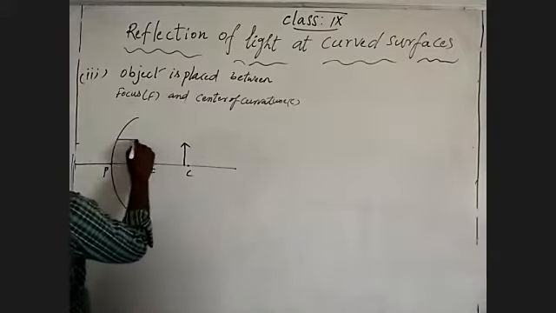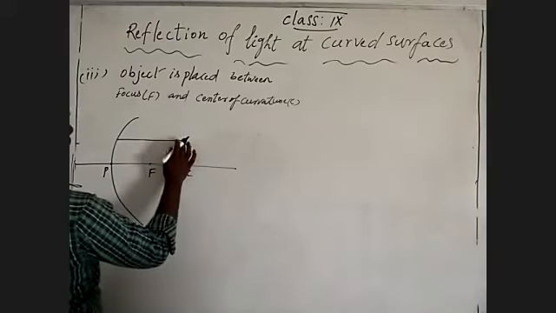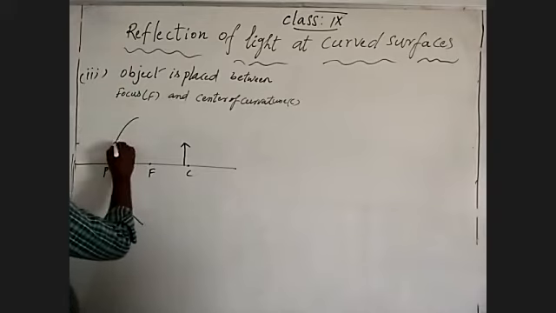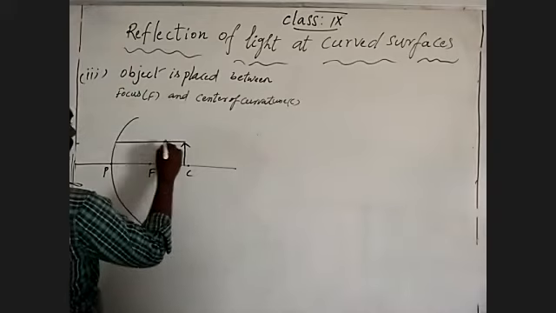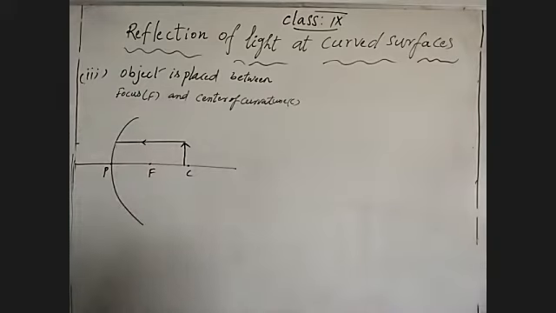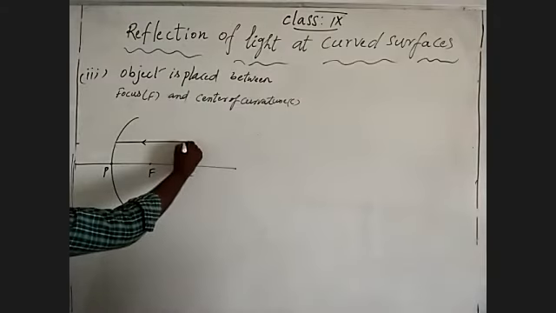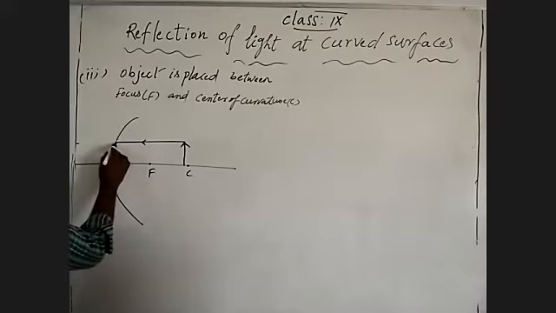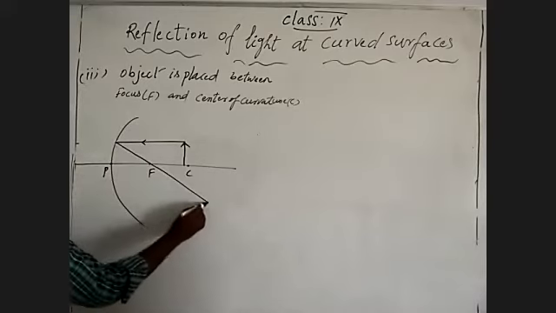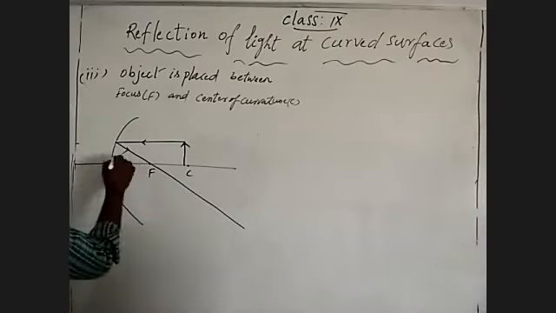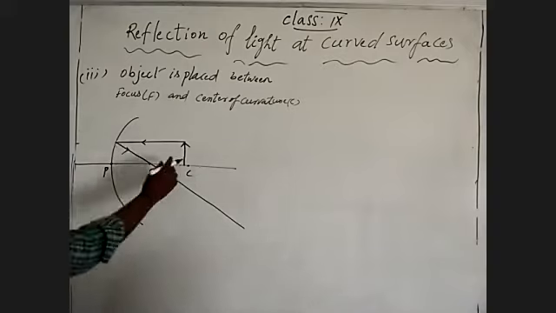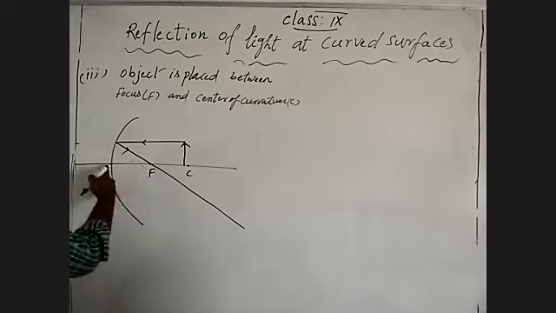One must be parallel to the principal axis. Okay. So it should take reflection through focus. In this situation also we can draw two types of drawing, through the focus, otherwise through the pole.